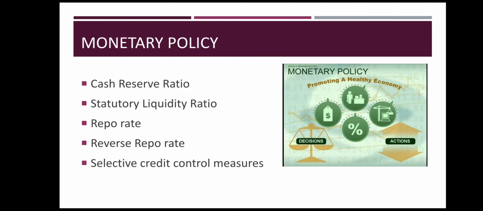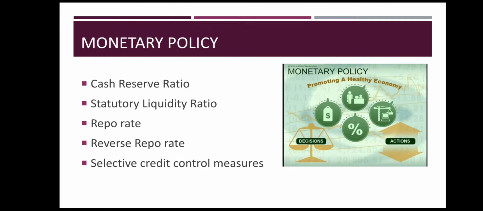So to control the supply of money in the economy or in the country, RBI has certain measures. So the first one is cash reserve ratio. Now cash reserve ratio is also called CRR. Commercial banks have to keep a percentage of their deposits as a reserve with RBI. Now this percentage ranges from 5% to 15%.